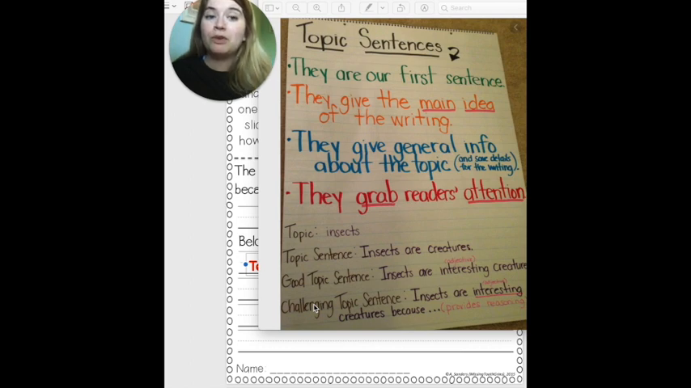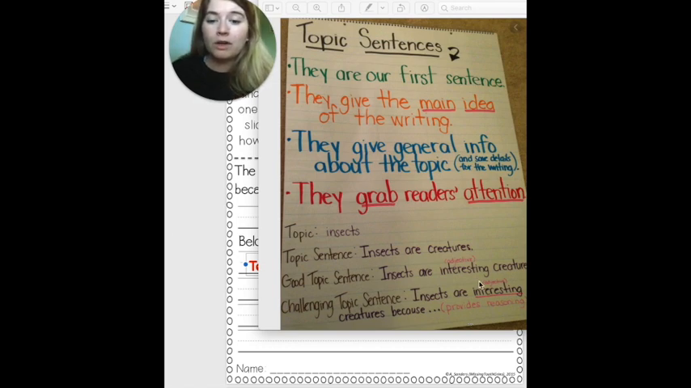So maybe you have a few reasons of why you think insects are interesting and you're going to put them in there. So maybe you'll say insects are interesting creatures because they have different types of legs, they have antennae, and they eat interesting types of food. And then in your details, you would explain those 3 things in great detail. So tell me what about that is interesting. So those are just different examples of what a topic sentence could look like.